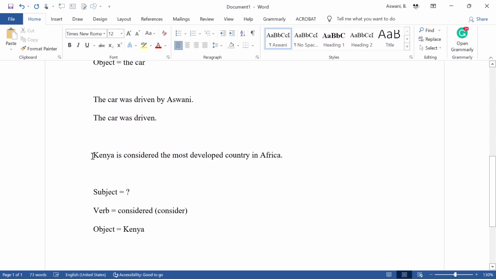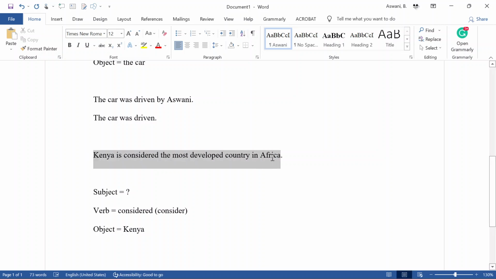So this sentence, as much as it may appear very correct, is actually in passive voice, and therefore in academic writing, it will be considered wrong because we don't know who is doing the consideration. We don't know the person doing this thing. Who is actually talking about Kenya, so that you can knock on their doors and ask them, you know what, where did you get these facts?